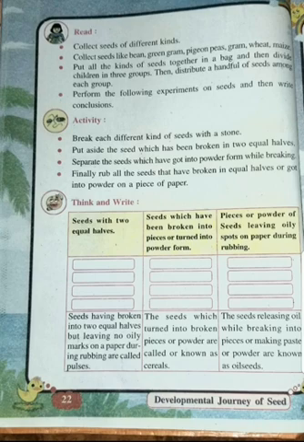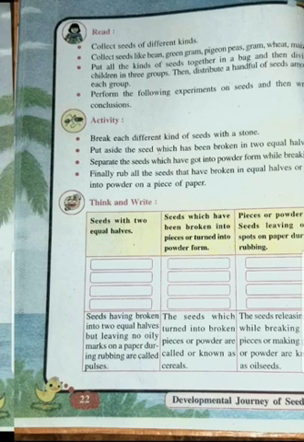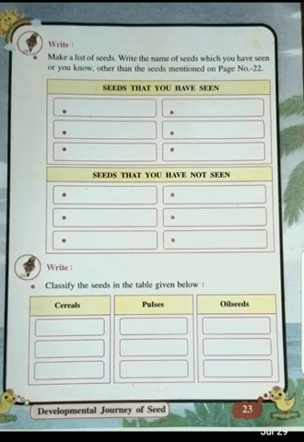Remember this. Okay. So I hope you have understood this page. Now we move on to page 23. Here also it is full of activity only. Here you have to write down the names of the seeds which you have seen in your daily life, and the names of the seeds which you might not have seen at your home.